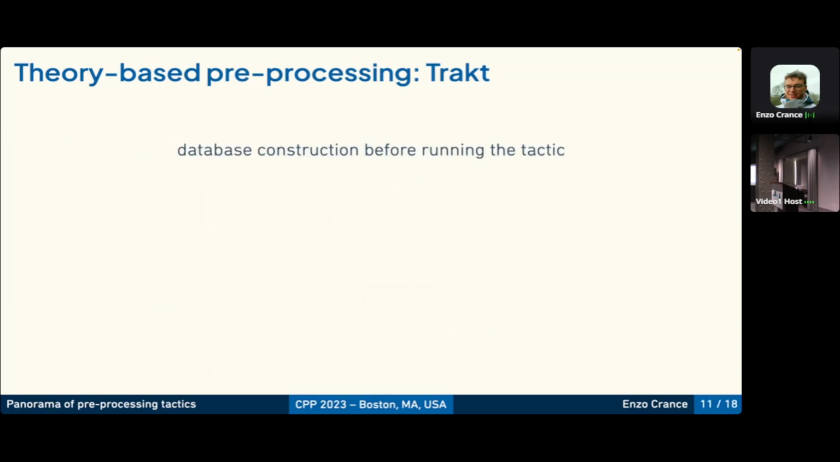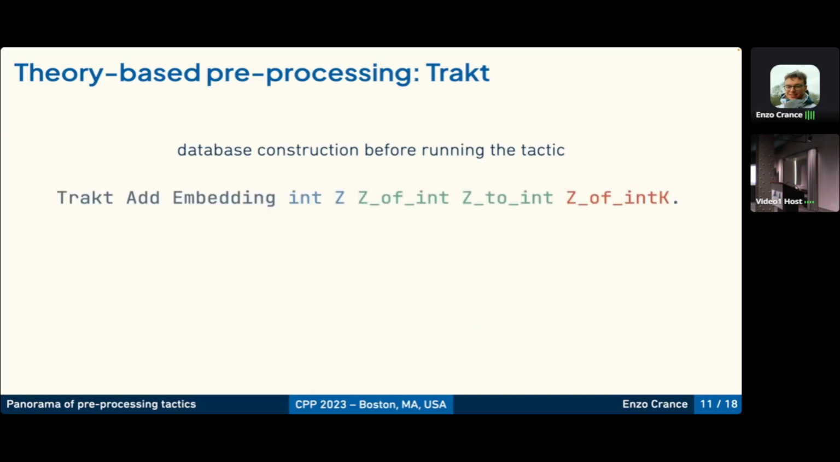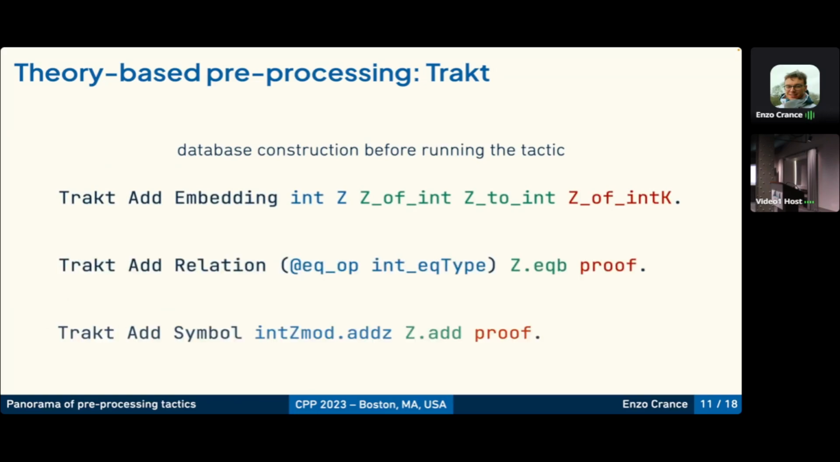So unlike other transformations presented before, Tract uses a knowledge database filled by the user. So we have commands to register equivalences between types, between relations, and between symbols. So here you can see an example about equality and addition. And we have an additional command to handle genericity.